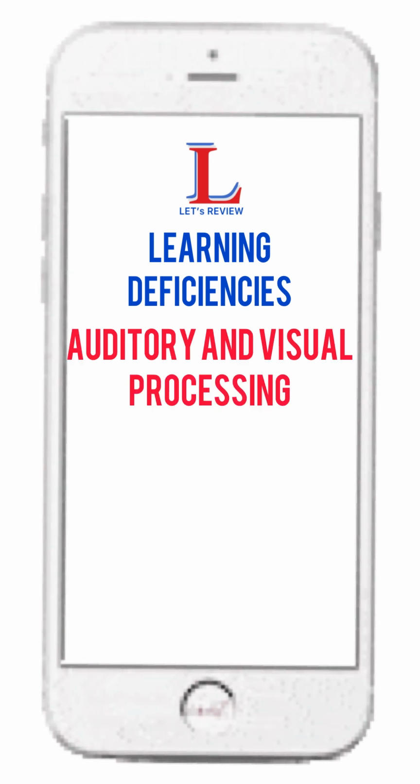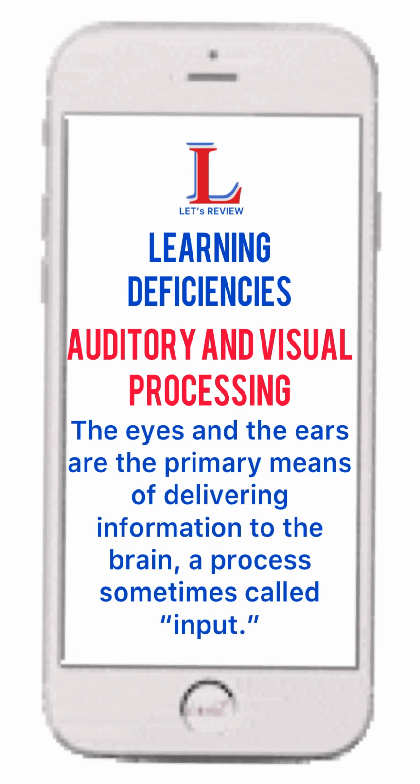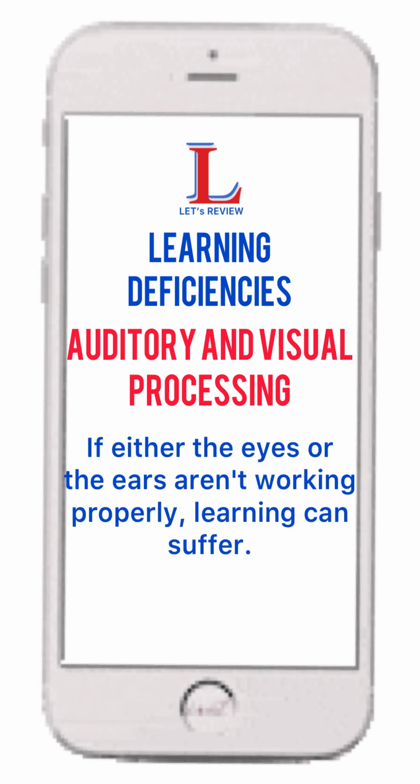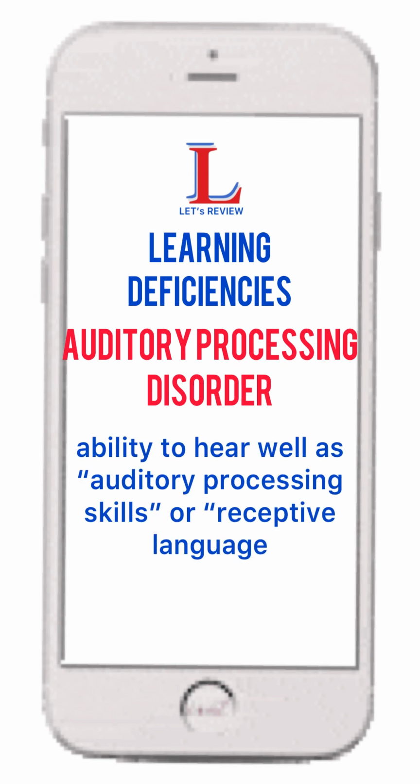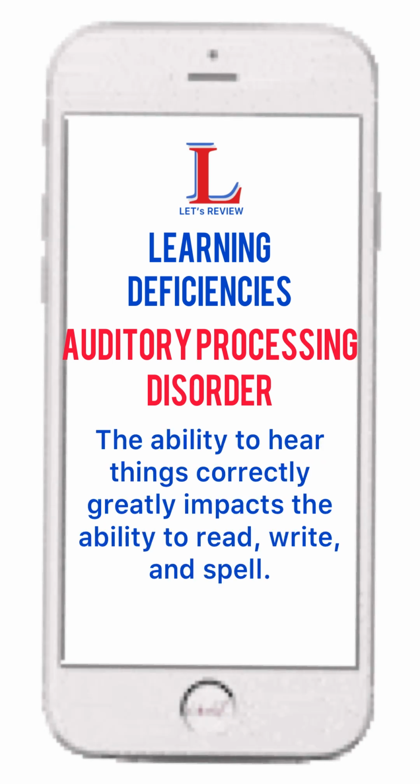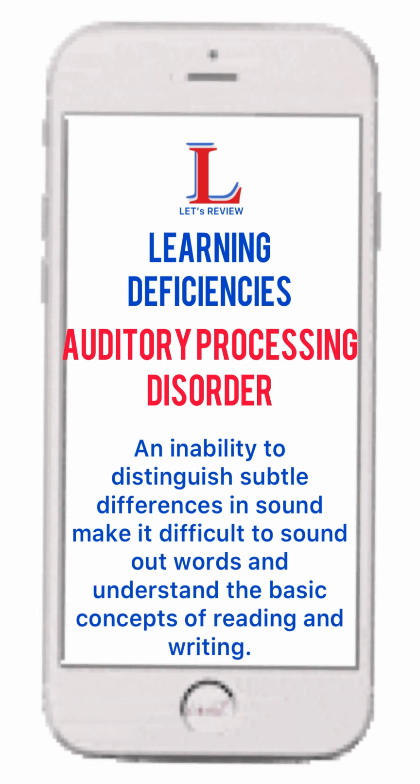Auditory and visual processing problems. The eyes and the ears are the primary means of delivering information to the brain, a process sometimes called input. If either the eyes or the ears aren't working properly, learning can suffer. Auditory processing disorder may refer to the ability to hear well, also known as auditory processing skills or receptive language. The ability to hear things correctly greatly impacts the ability to read, write, and spell. An inability to distinguish subtle differences in sound makes it difficult to sound out words and understand the basic concepts